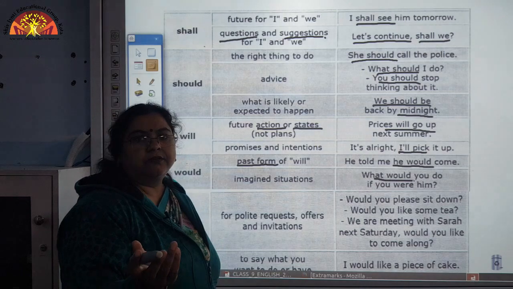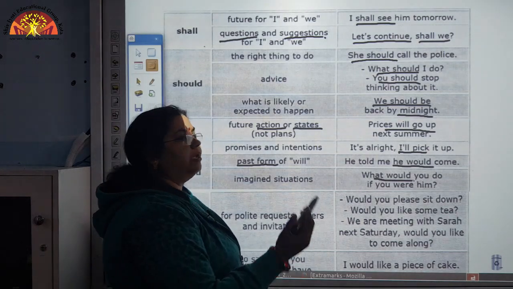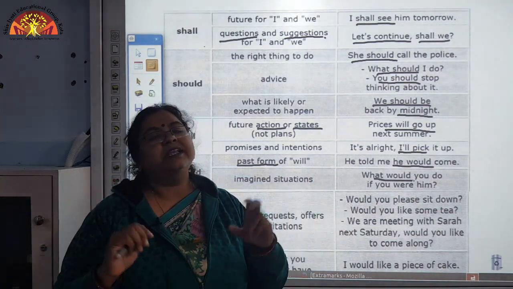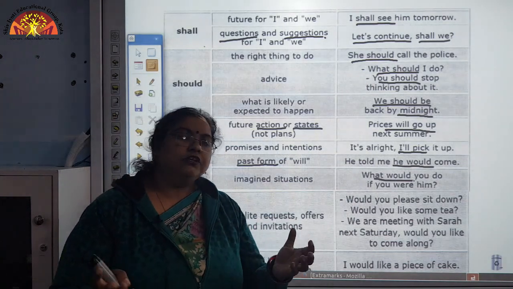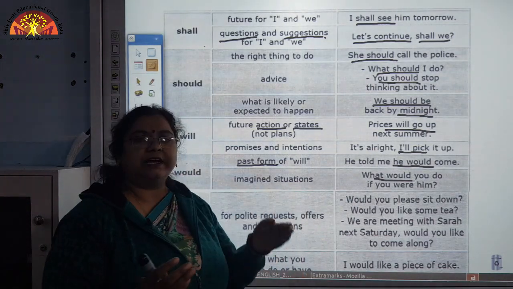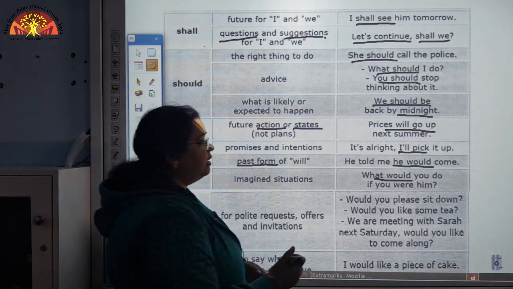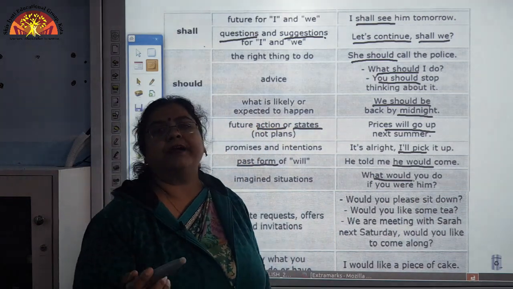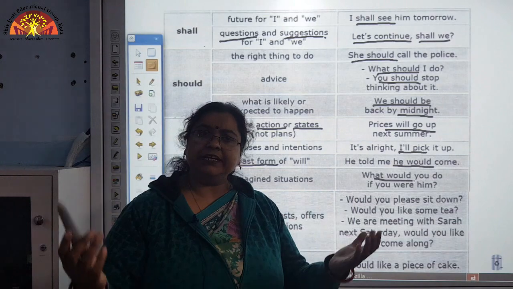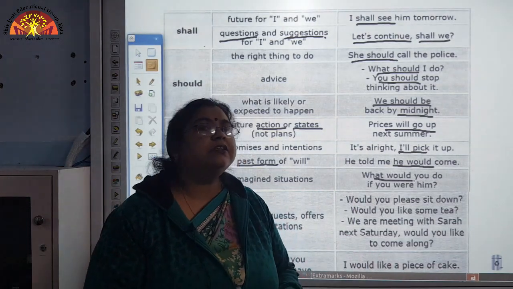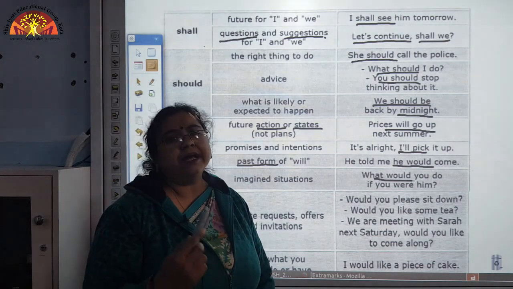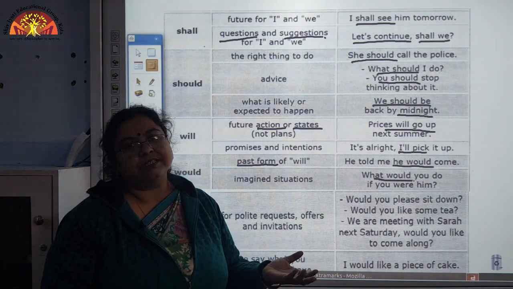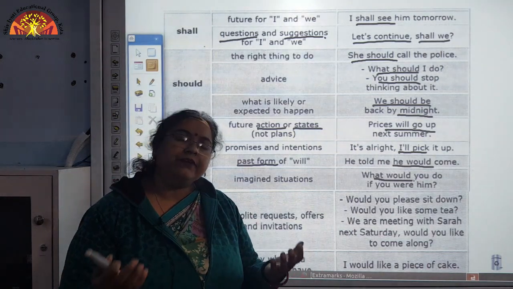How do you imagine? What would you do if you were him? Okay, so this is a totally imaginary situation which is being asked to be imagined. To express such an aspect, we use would. See here, what would you do if you were him, or what would you do if you become the Prime Minister? So, you imagine it, what would you do? This is how we express imaginative situations, and we try to find out the probable actions which could be taken in those imaginative situations.